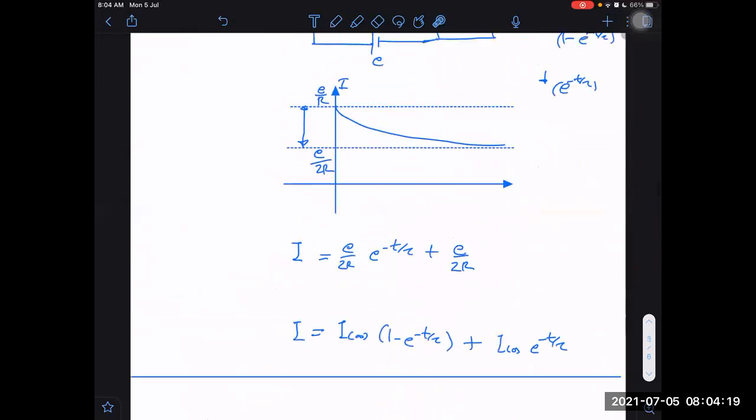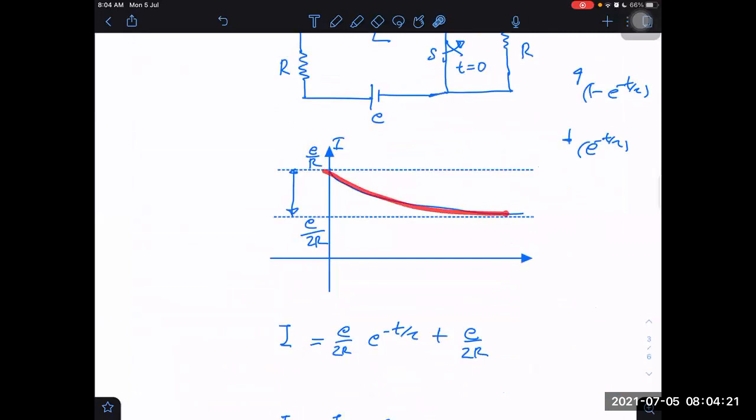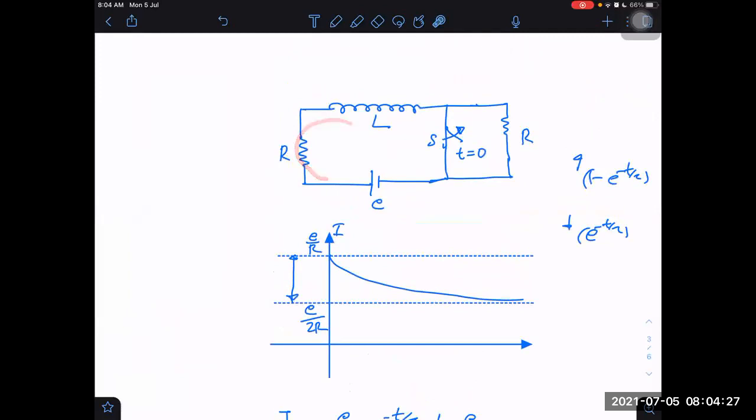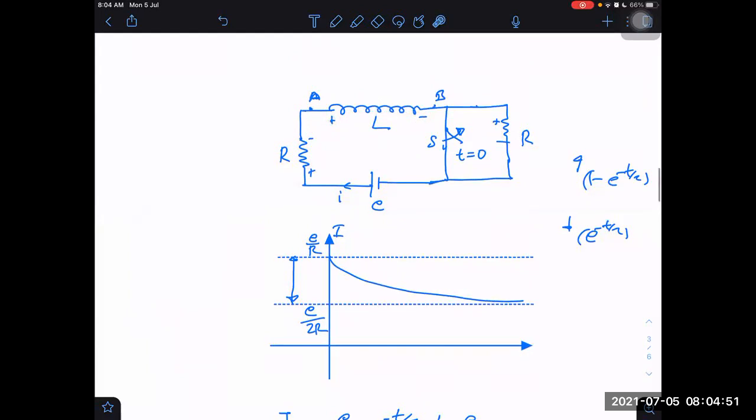For example, I have discussed this graph. In this graph, is the current decreasing with time or not? It is decreasing with time. Now, let us say I'm in this circuit, and according to my sign convention, I would take this as plus, this minus, this plus, this minus, because I will assume the current to be going in this way. But now if I ask you which is at high potential, A or B, you may directly think B, because I have written a positive sign here and positive is higher than negative. No, not like that. Because di by dt itself is negative, although I have written a positive sign, it simply tells us that I am writing the equation in this way: VA minus VB is equal to L into di by dt.